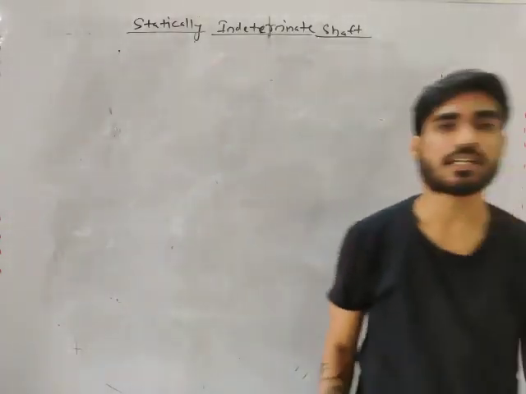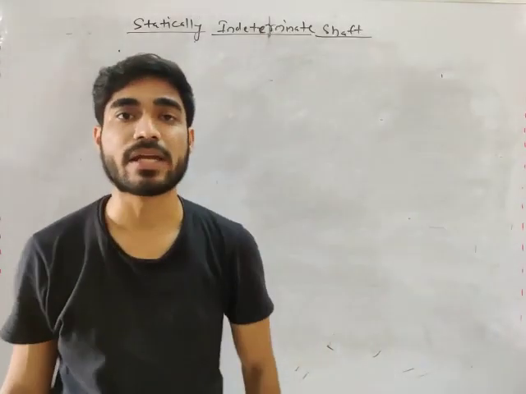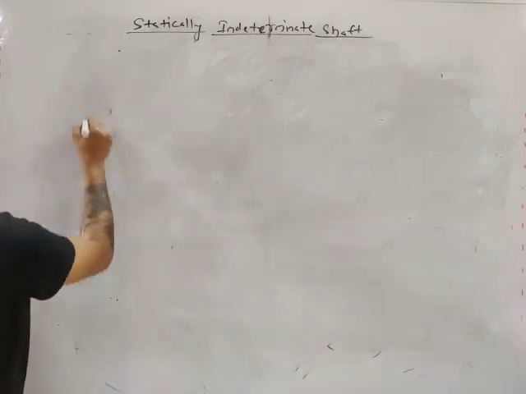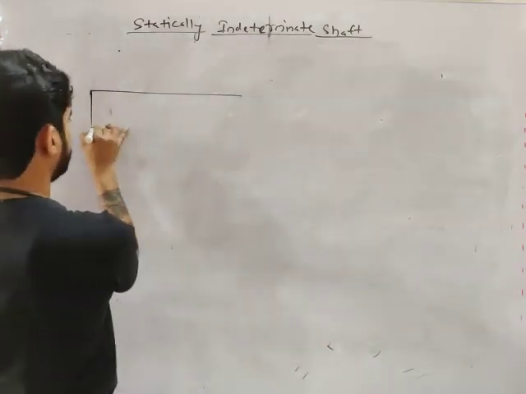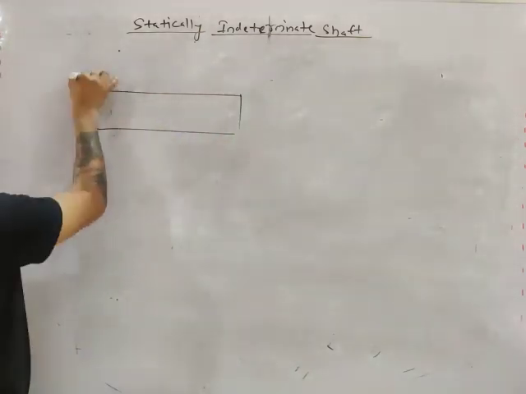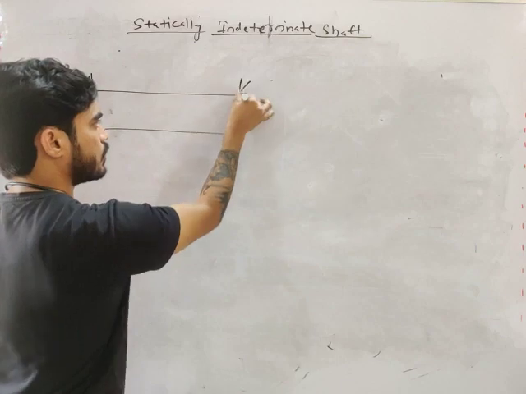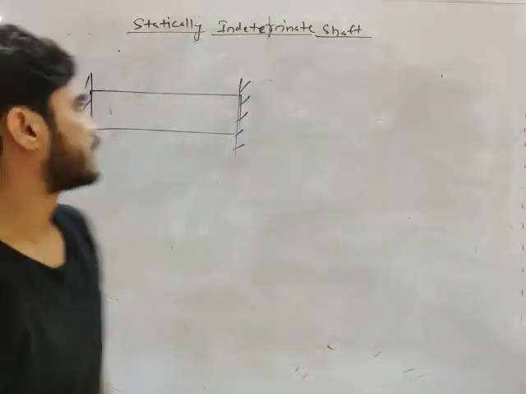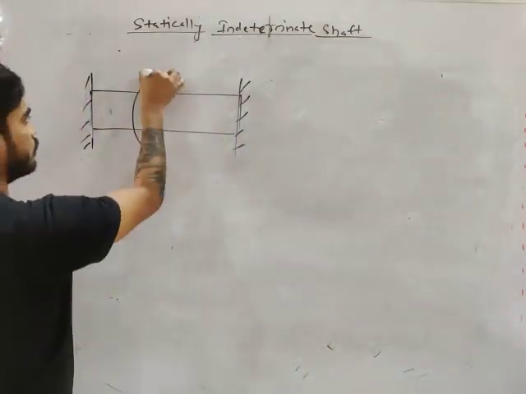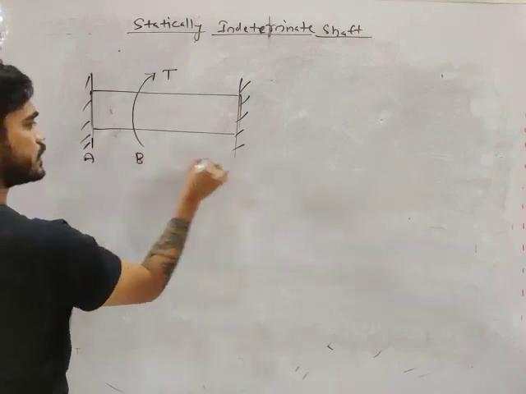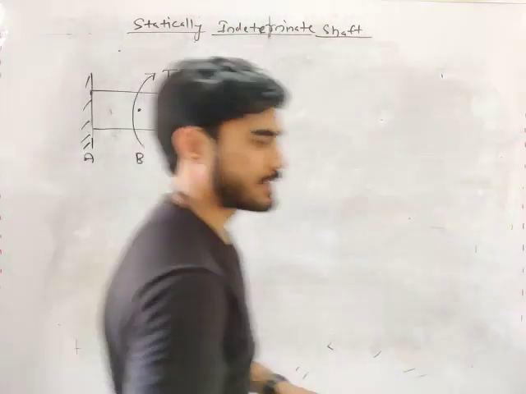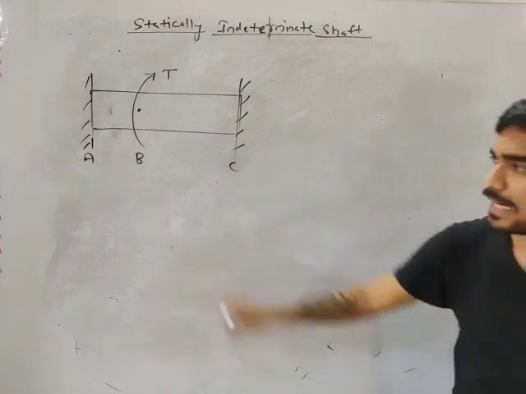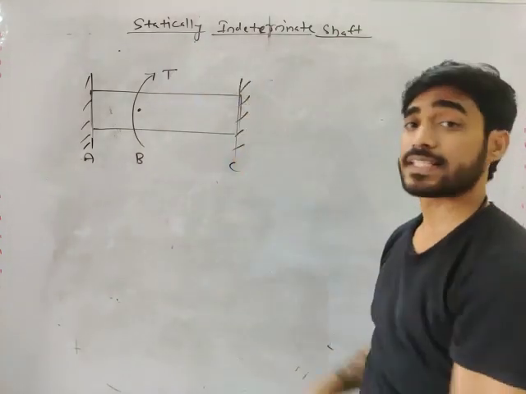We have seen statically indeterminate bars, we have seen statically indeterminate beams. Now we will see statically indeterminate shafts. Okay, so what will be a statically indeterminate shaft? Let's say we have a shaft which is fixed at both the ends and I am applying a torque here. Let's say this is A, this is B, this is C. Do you understand this problem, my friend? I am applying a torque at point B, and at points A and C this shaft is fixed.